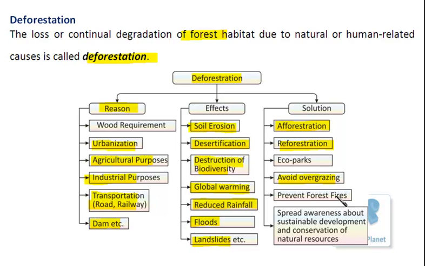Some steps should be taken so as to prevent forest fires. And more importantly, awareness should be spread in the local communities about sustainable development and the conservation of natural resources, why these preventions are actually required, why conservation is required. Unless people know about this, they will destroy our surroundings in the same way forever. So this knowledge is actually the most important way to protect our planet, right?